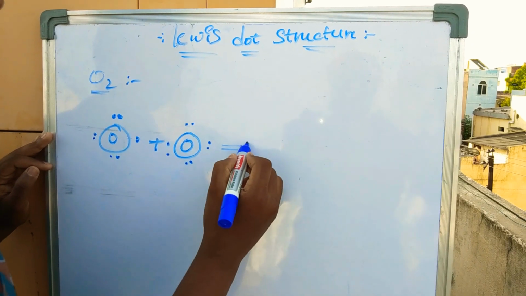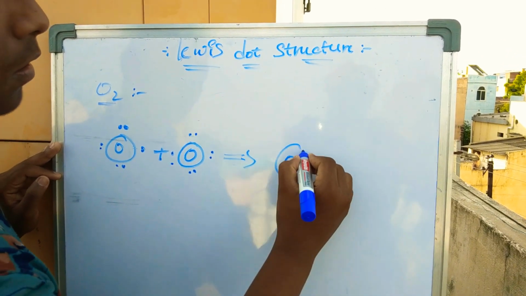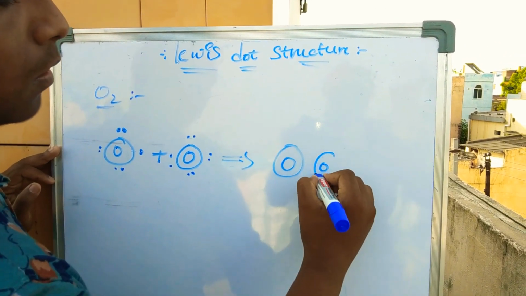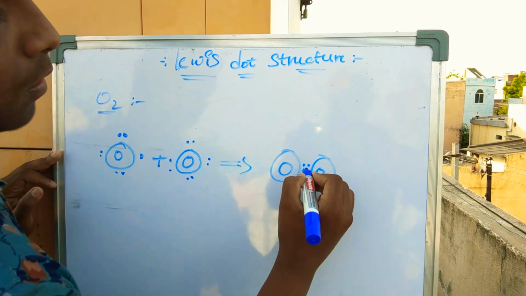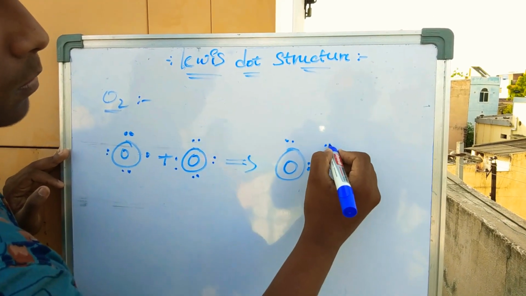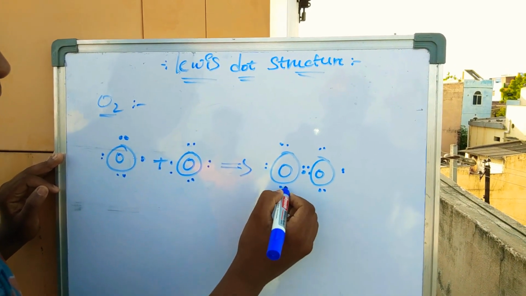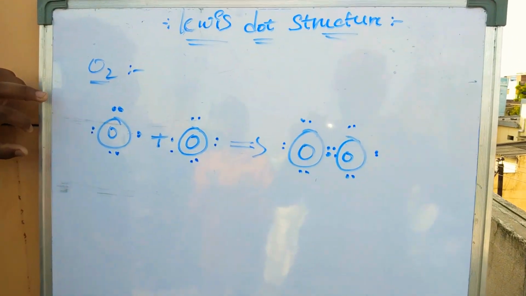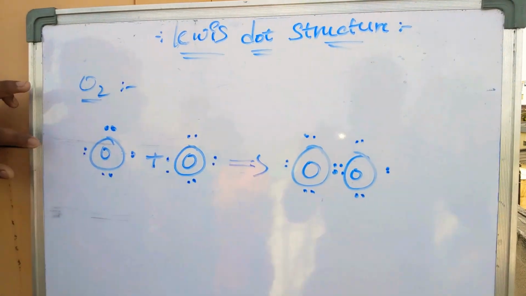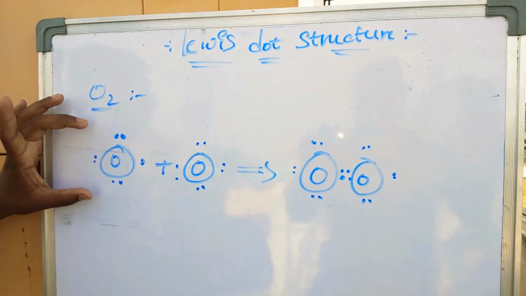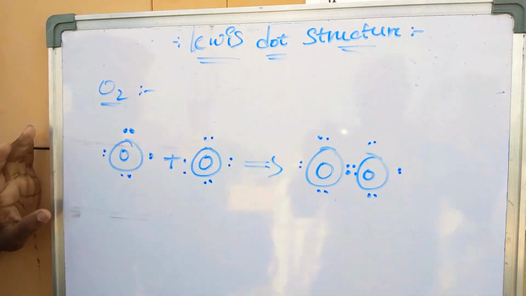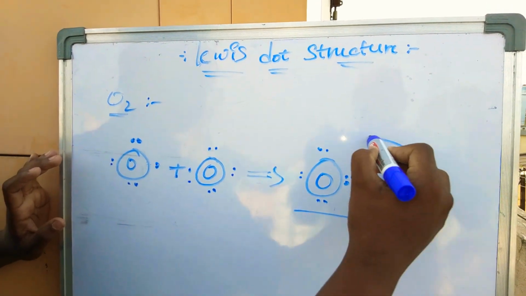This is the Lewis dot structure symbol of the oxygen atom. Here the valence electrons number 8. This is the Lewis dot structure of the oxygen atom.